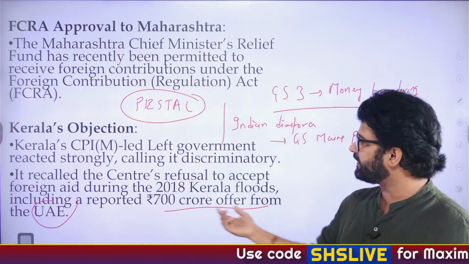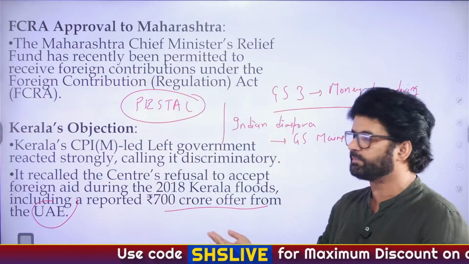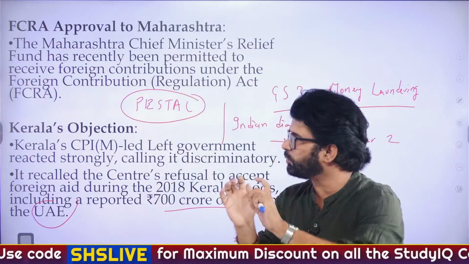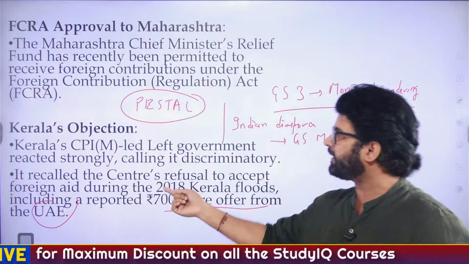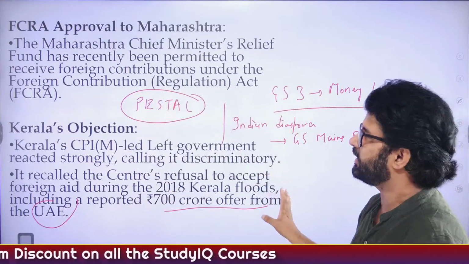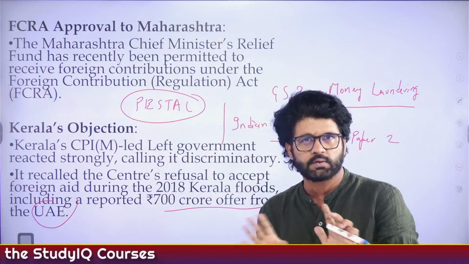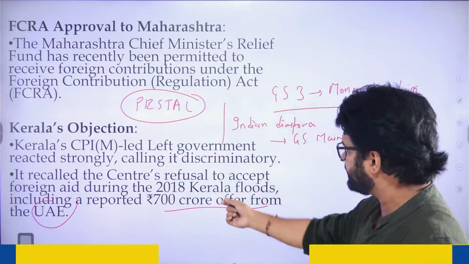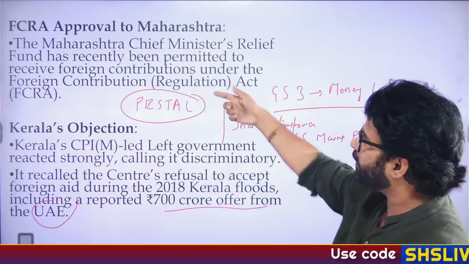So why was 700 crore offered by UAE? Because Kerala's diaspora has a strong presence in UAE. But at that time, the Center denied Kerala. The Center was like, no, we will not allow you to take that much money. This is not a small amount. And that's why Kerala is objecting.